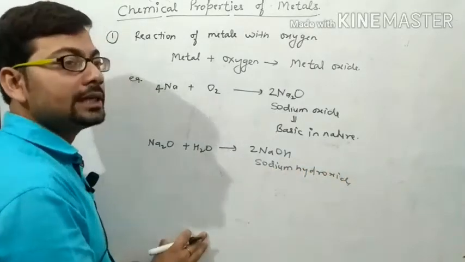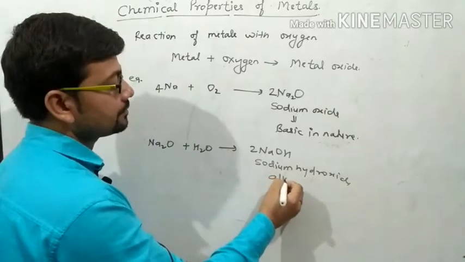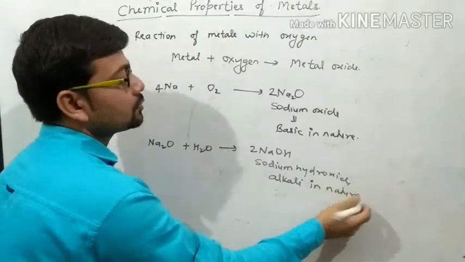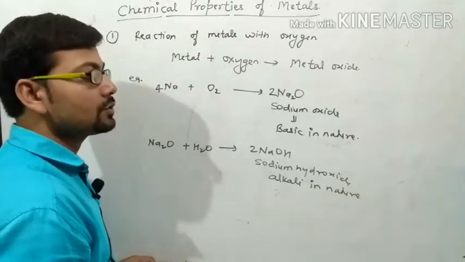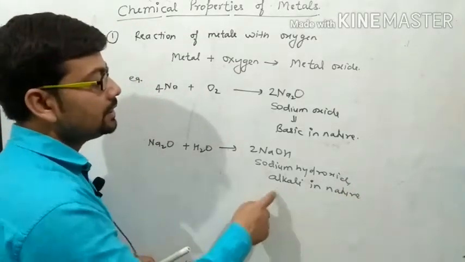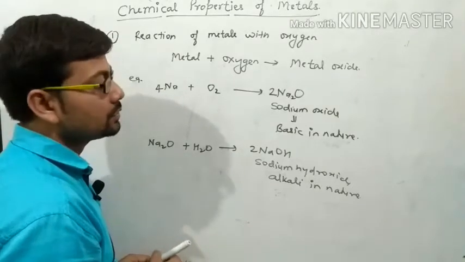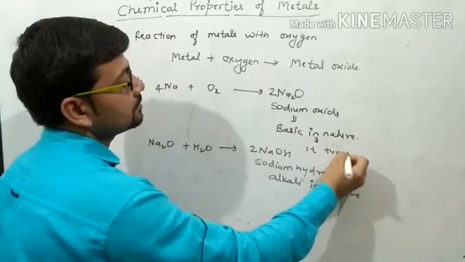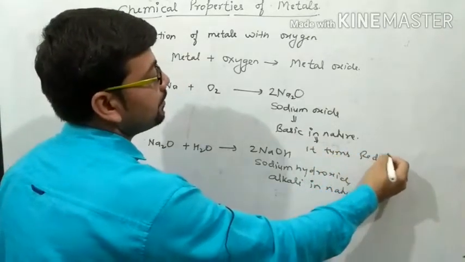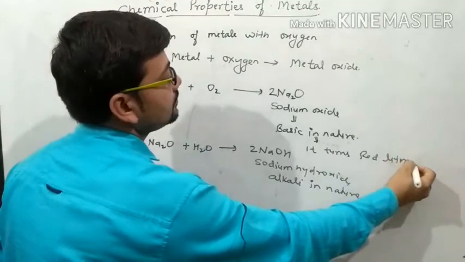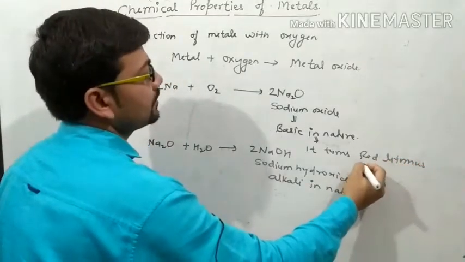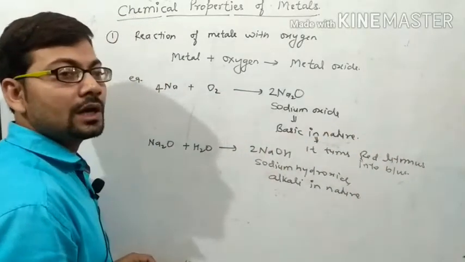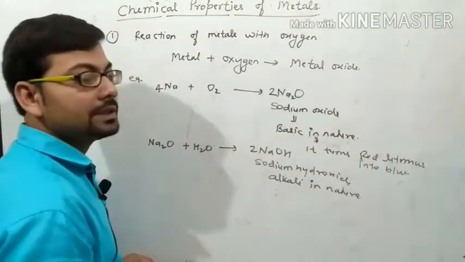Actually, these hydroxides are alkali in nature, meaning a base that is water soluble is called an alkali. And these bases are basic in nature, so they turn red litmus paper into blue.